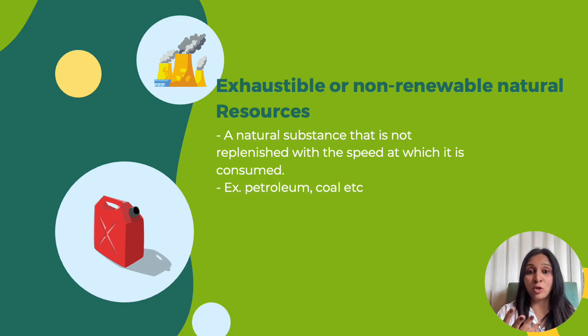Similarly, we have petroleum, or what we call crude oil. We use it to make fuel like petrol and diesel. This also can run out. Though it is naturally occurring, it takes millions and millions of years for the earth to form petroleum or oil. Once we use it, we run out of it, and we will have to wait another few thousand or million years for it to occur again. We also have natural gas, the gas we use for cooking or heating. This is also limited.